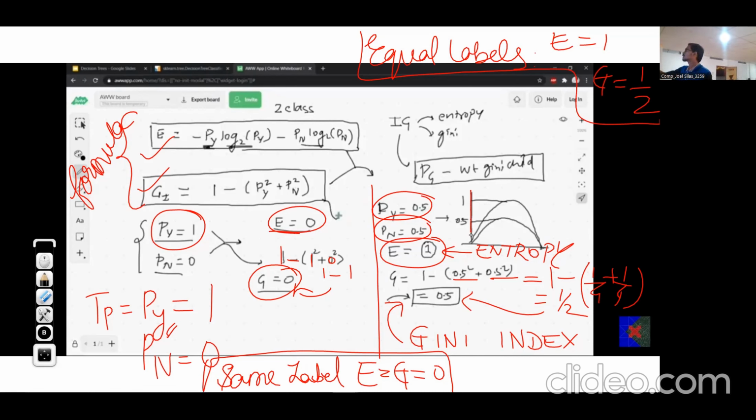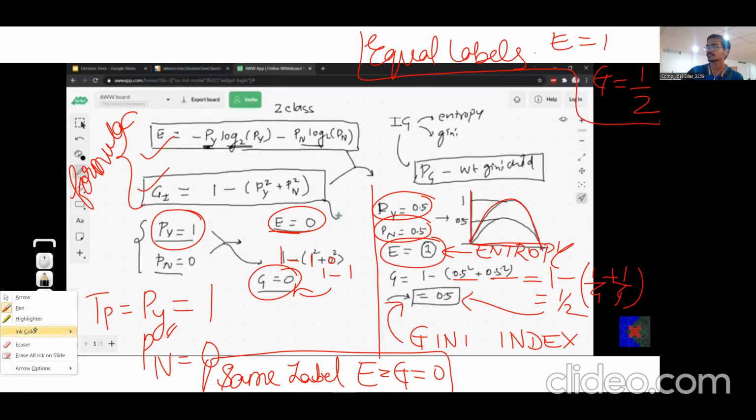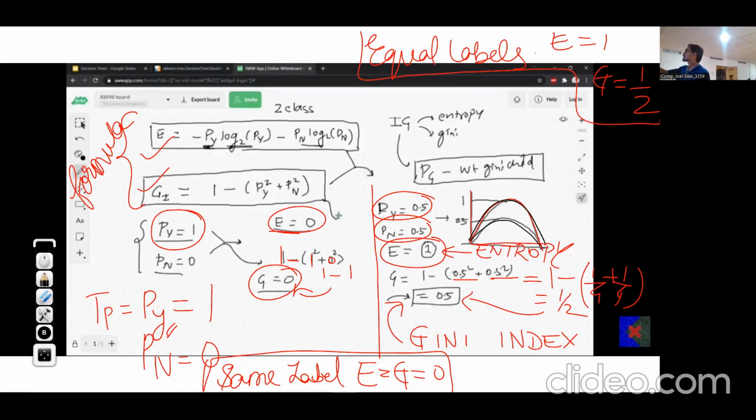And in our plotting as well, we know that for entropy, this is our curve. And for Gini index, our entropy maximum is 1, and for Gini index, our graph will be maximum up to 0.5. We have seen here, Gini index maximum is half, that is 0.5. So this is when the probability ranges from 0 to 1. So this is probability, and this is about entropy and about Gini index. I hope you understood this.